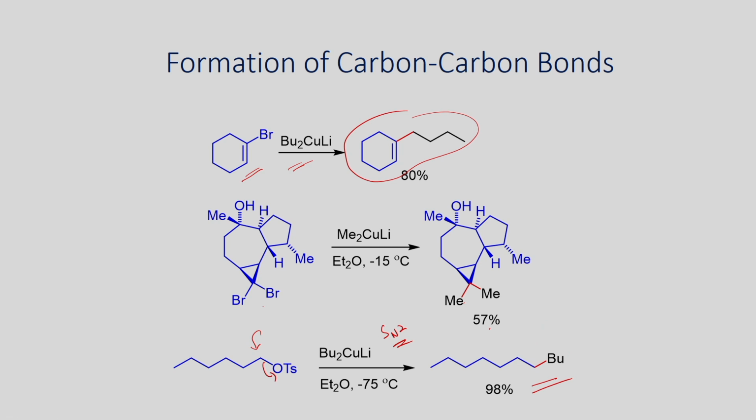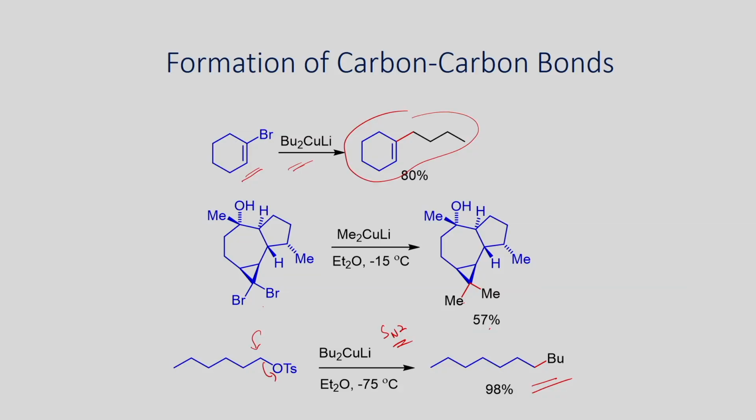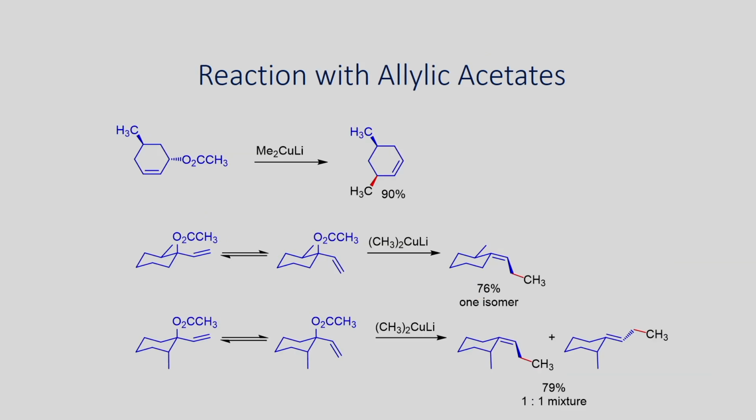So far we have seen three types of reactions. First, we have seen the conjugate addition reaction. Then we have seen the opening of epoxides, then reaction with acid chlorides, and you can also carry out the coupling of vinyl or alkyl halides or alkyl tosylates with organocuprates in good yields. In addition to that, you can also carry out reaction with allylic acetates. Some examples are shown.